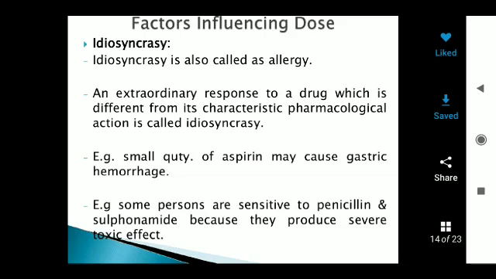Examples: a small quantity of aspirin may cause gastric hemorrhage, penicillins and sulfonamides cause allergic reactions, and sedatives cause drowsiness in patients. These are common examples of idiosyncrasy reactions.